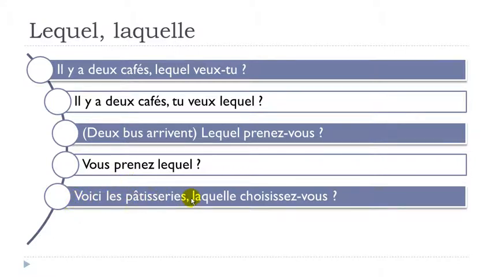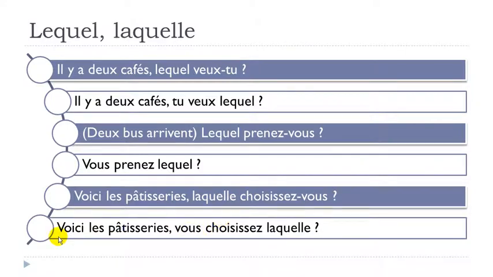All right, and then another example. Voici les pâtisseries. Laquelle choisissez-vous? Okay, choisir, to choose. Voici les pâtisseries. Laquelle choisissez-vous? All right. Same thing here. Voici les pâtisseries. Vous choisissez laquelle? All right. So you can see that in that case, it's the same. We just keep the normal order: subject, verb, and then laquelle. All right. So now you've got lequel and laquelle. Remember, phonetically, this second part, quel, doesn't change if you want to pronounce it, okay?